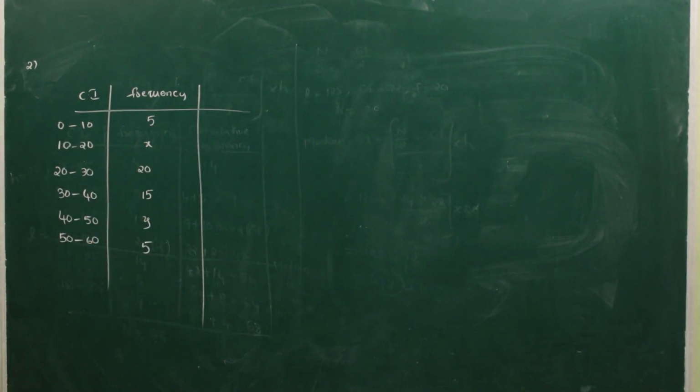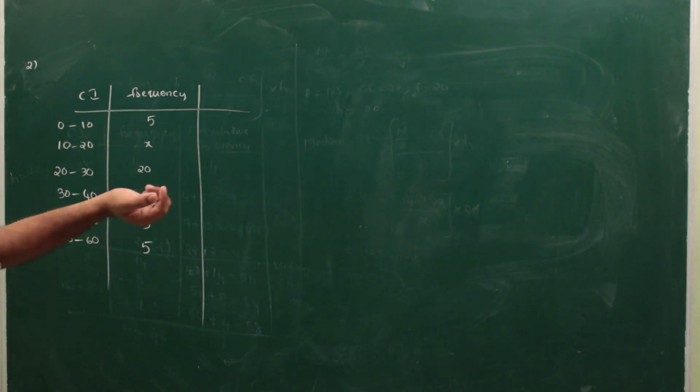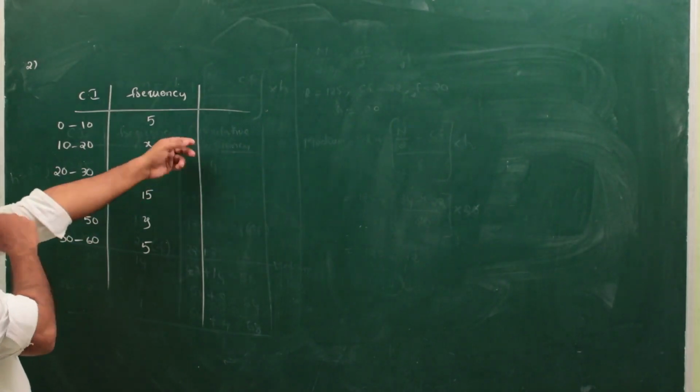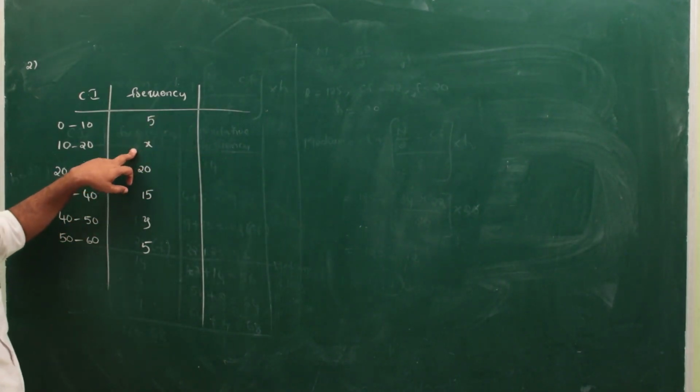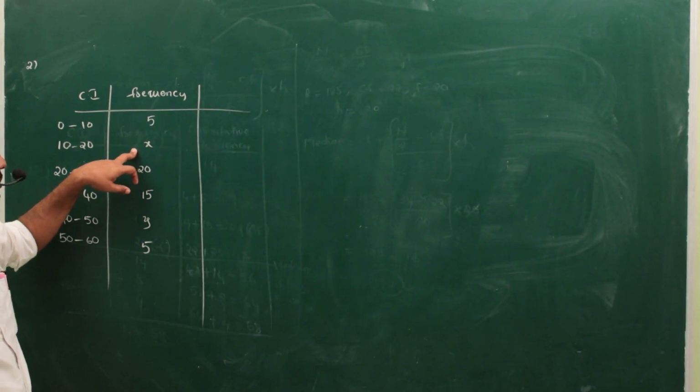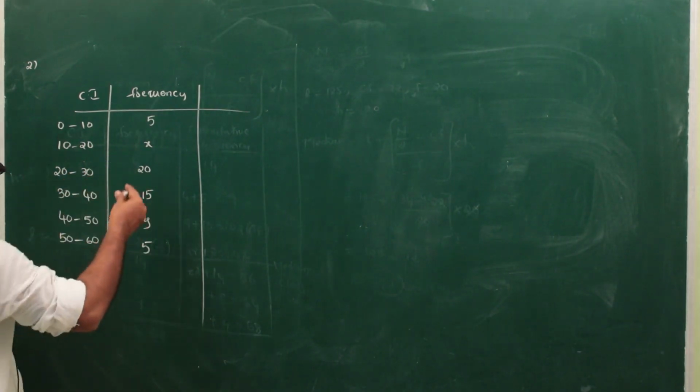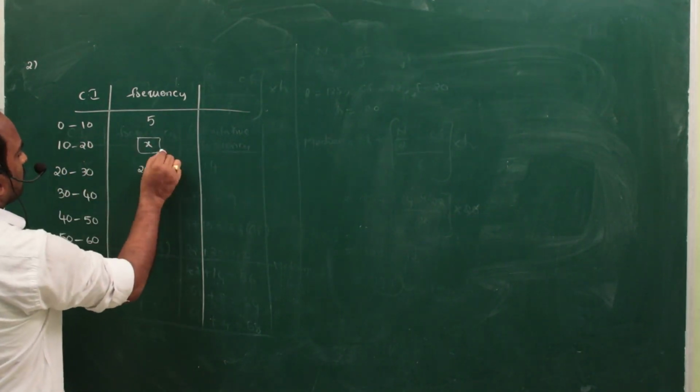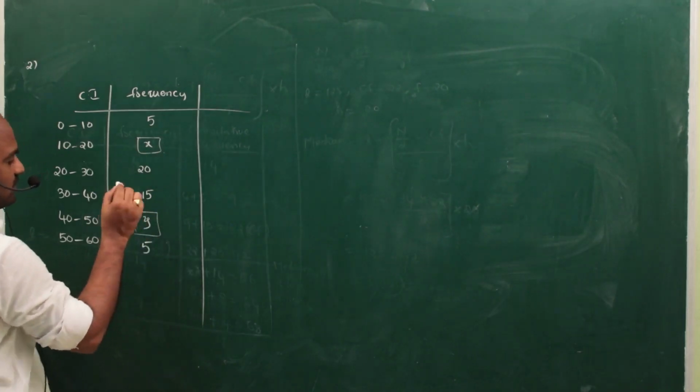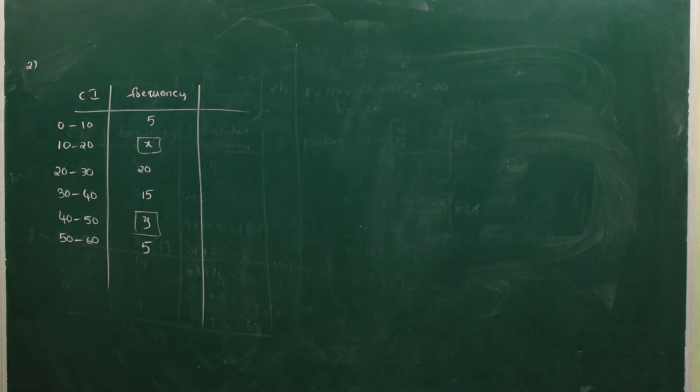So this is the given data. If you observe this data, here the second value x is unknown. Now we want to find the value of x, same as y. These are unknowns. So now we have to find the values of these unknowns. The concept is the same only.